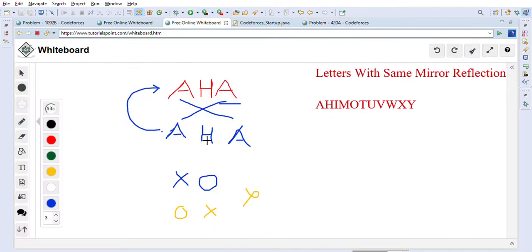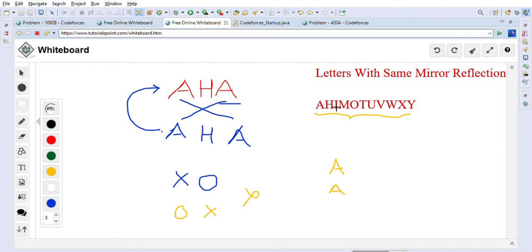So how can we solve this problem? First we have to identify, among the 26 English letters, which are the letters that have the same mirror reflection. I have listed all these letters which have the same mirror reflection. If you put A on a paper and put it in front of a mirror, it will still show up as A. So this has the same mirror reflection.